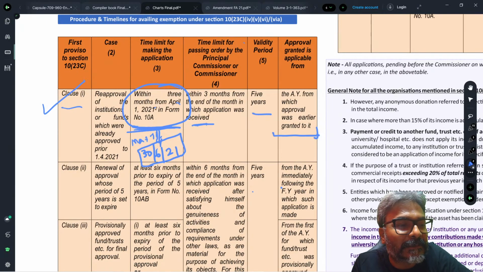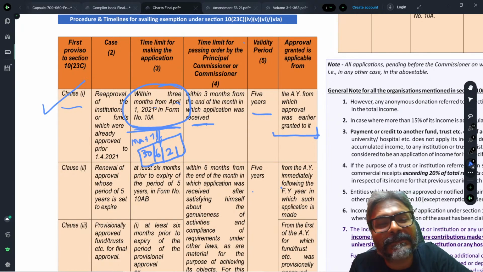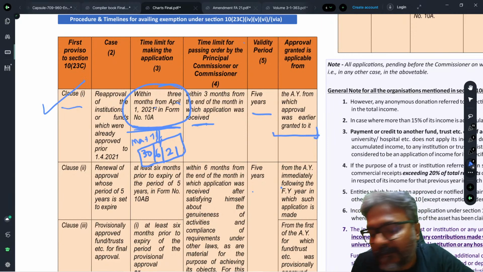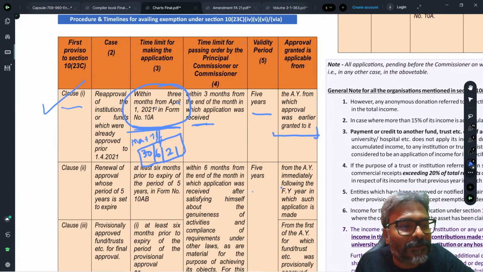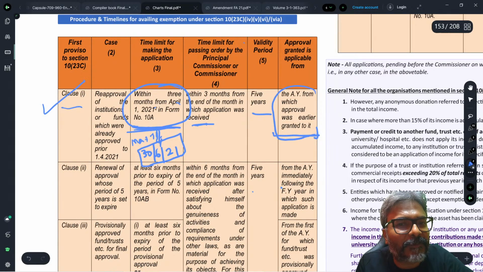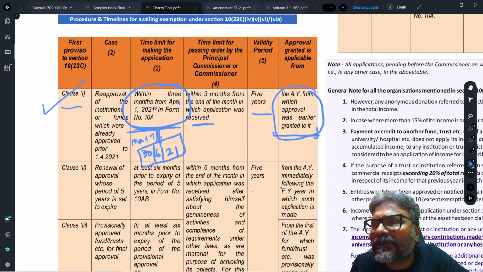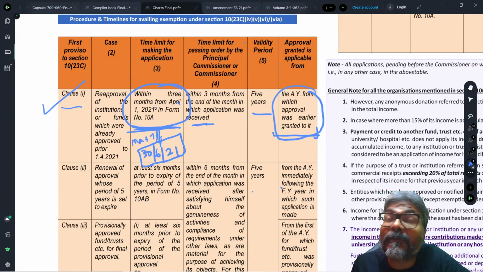To that the answer is, in this context, the registration, students, has to be retrospective. Why? From the assessment year from which the approval was earlier granted to it. Obviously, this is seamless. This is like a going concern case. So obviously, we cannot say that from today only you are registered. It cannot happen that way.